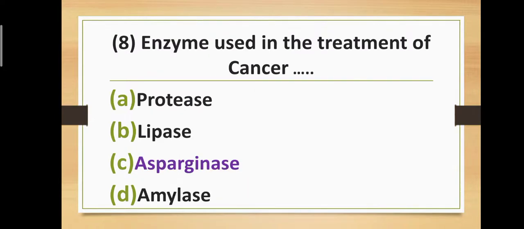Question number eight. Enzyme used in the treatment of cancer. That means which enzyme is used in the treatment of cancer? Option A, protease enzyme; option B, lipase enzyme; option C, asparaginase enzyme; and option D, amylase enzyme. Correct answer is option C, asparaginase enzyme is used in the treatment of cancer.